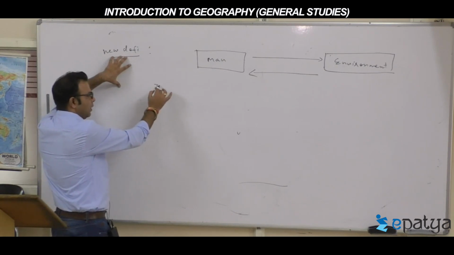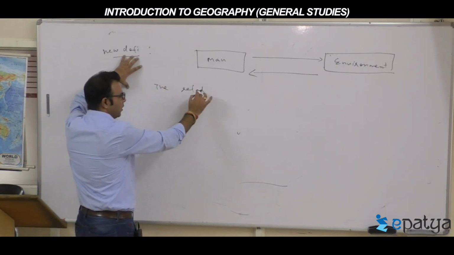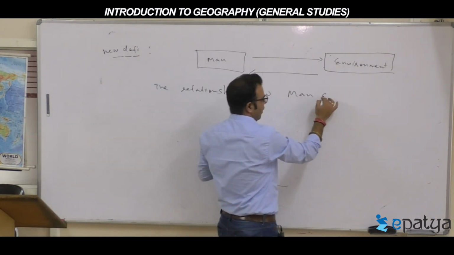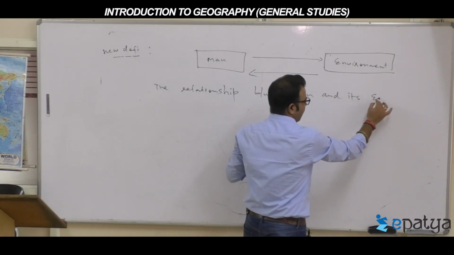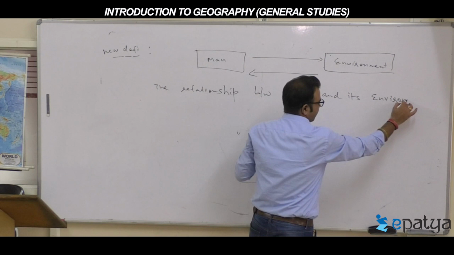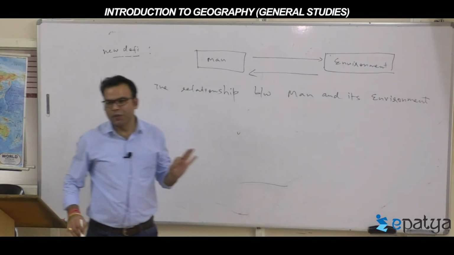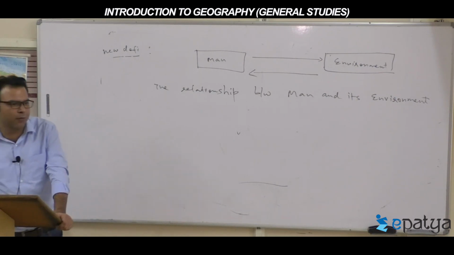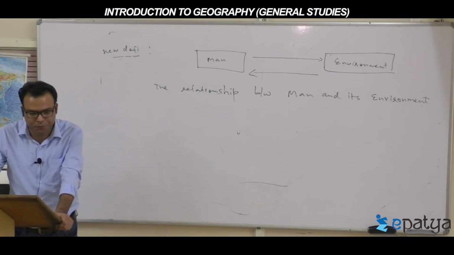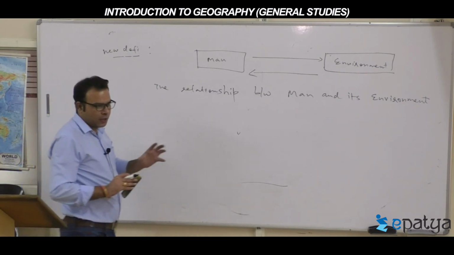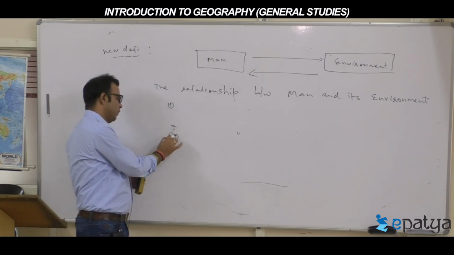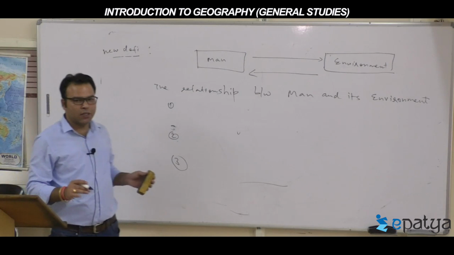Geography expresses the relationship between man and his environment. This is a new definition for geography. The branch that studies deeply the man-environment relationship. Now let's see how it has been put. There are three ways of studying man-environment relationships.